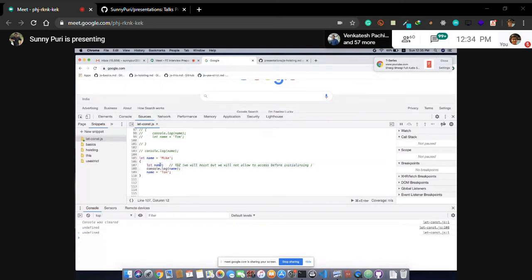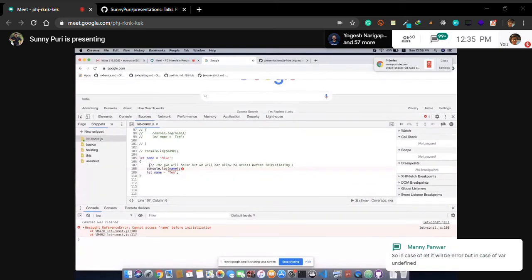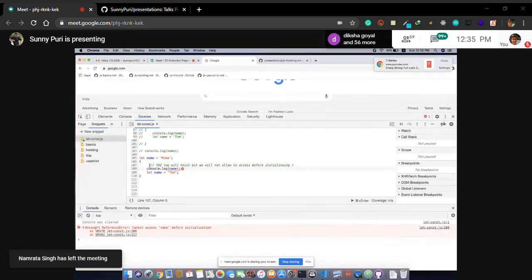Right now I have written let, right? If you just remove it, it will throw an error like cannot access name before initialization. So it is hoisting, but it is not allowing the access.